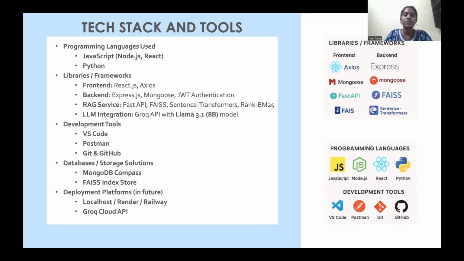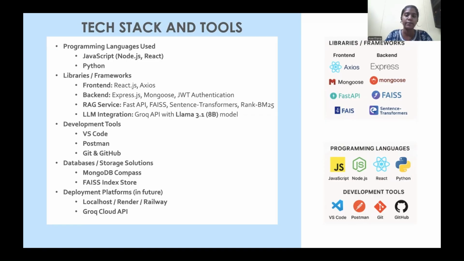For RAG services, we use FastAPI. FAISS is Facebook AI Similarity Search, so that we can search easily the semantic meaning. Sentence transformer is used to convert text to vector embeddings, and Rank BM25 is for keyword searching. For LLM, we use Groq API, Llama 3 8 billion, to generate the response.